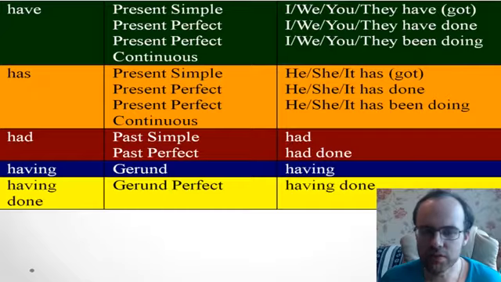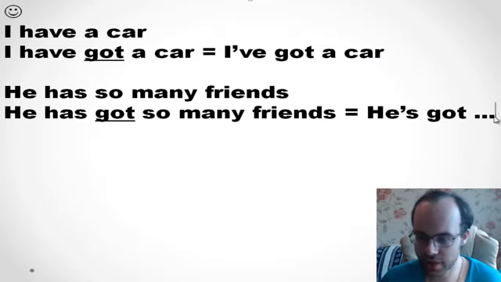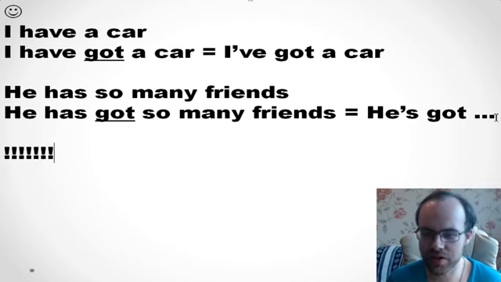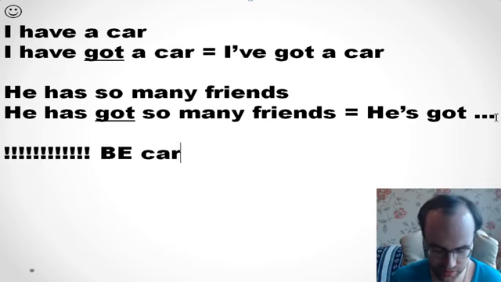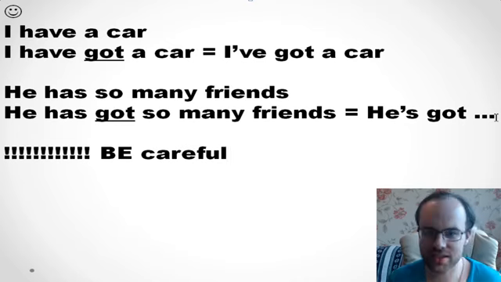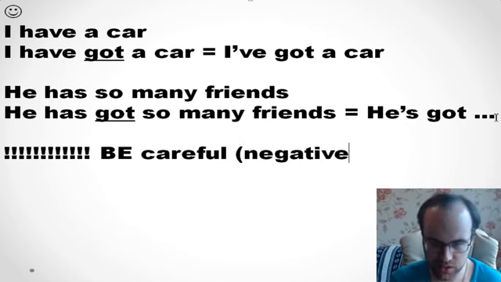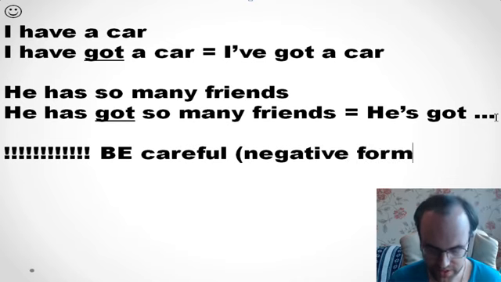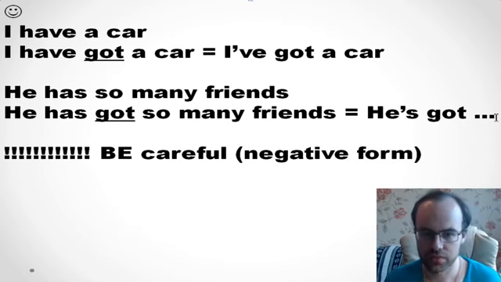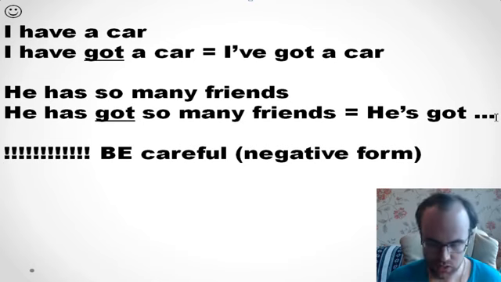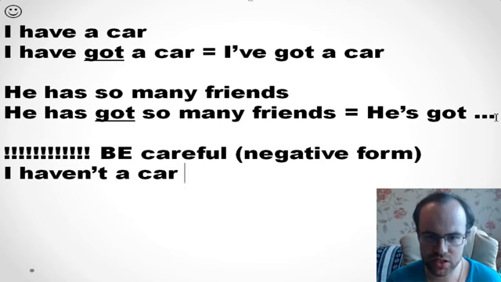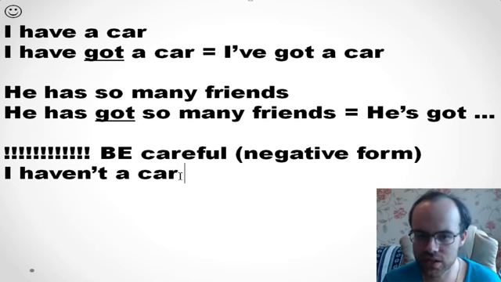Okay, so if you want to make a negative form, please be careful, my friend, be careful. So how will you say it in negative sentences? So be careful with a negative form. Many students I know say I haven't a car, but in fact we don't say so.